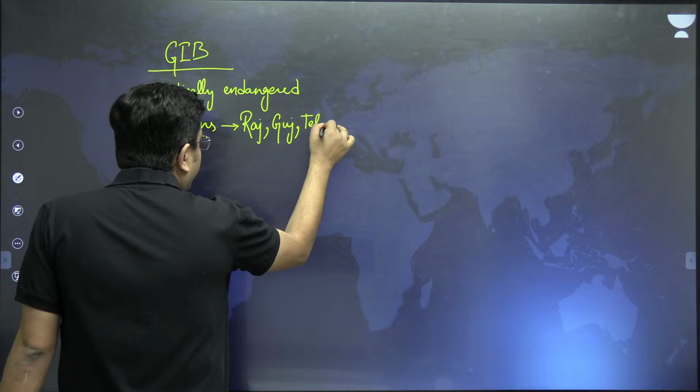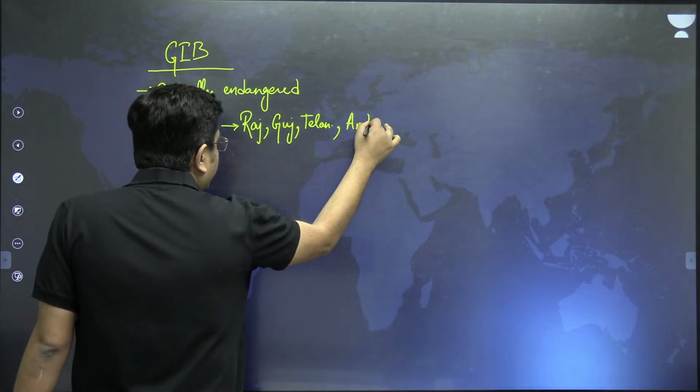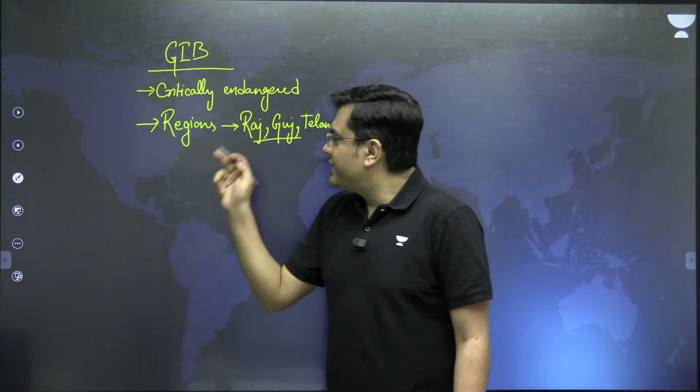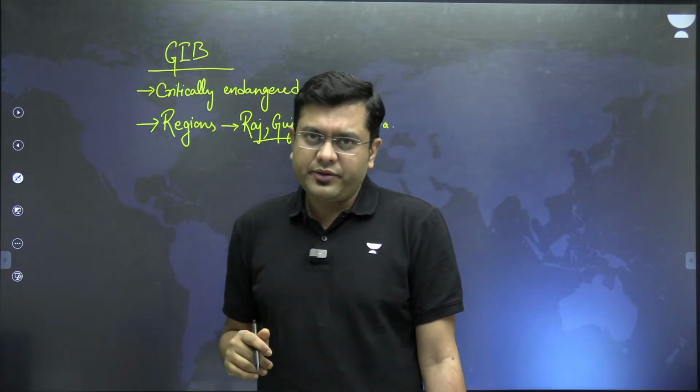So when we talk about regions, they are in the area of Rajasthan, Gujarat, Telangana, and Andhra Pradesh. But majorly Rajasthan and Gujarat, that is where the population of Great Indian Bustard is.